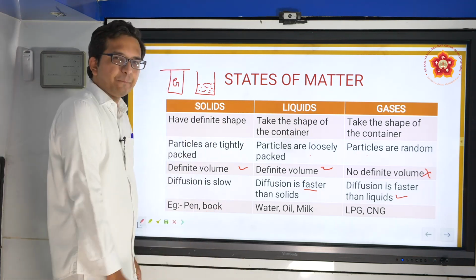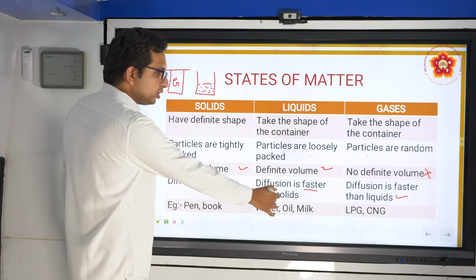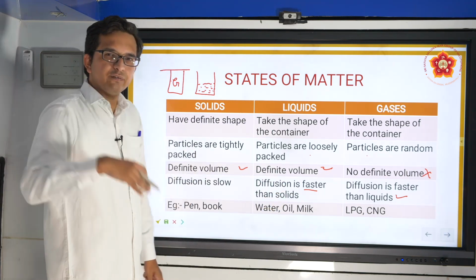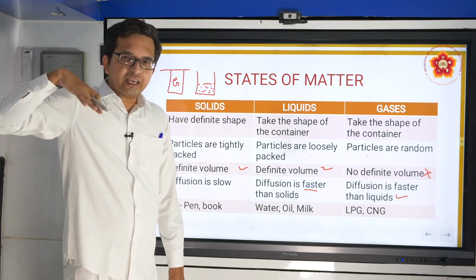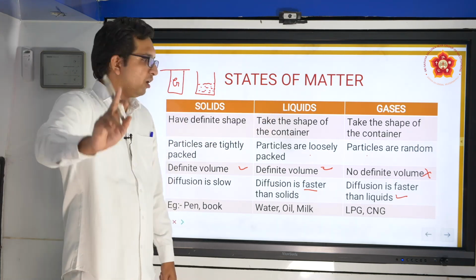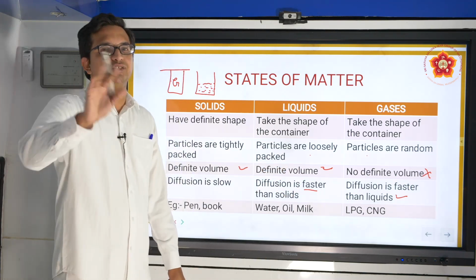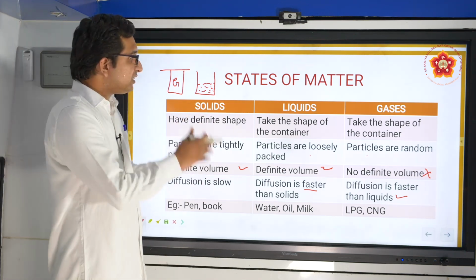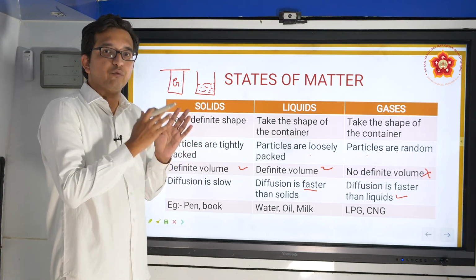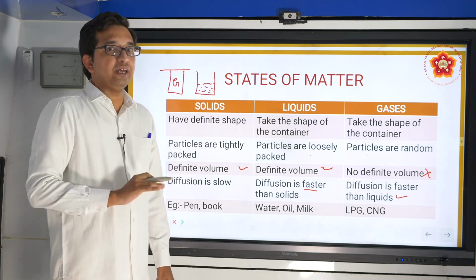Finally, certain examples: pen and book, these are solid forms. Water, oil, milk, these are liquids which can flow on a surface. You put water, oil and milk, they can flow on a surface, but solids cannot. Whereas gases, LPG, CNG, are best used in our domestic kitchens. We use LPG gas for cooking and so on. So these are the states of matter that we come across on a regular basis in day-to-day life.